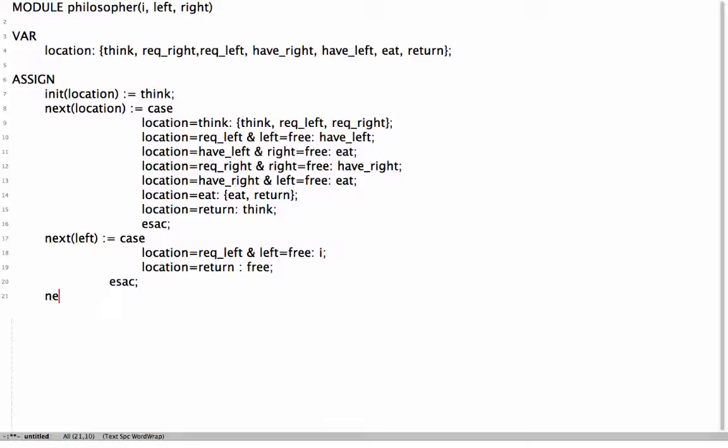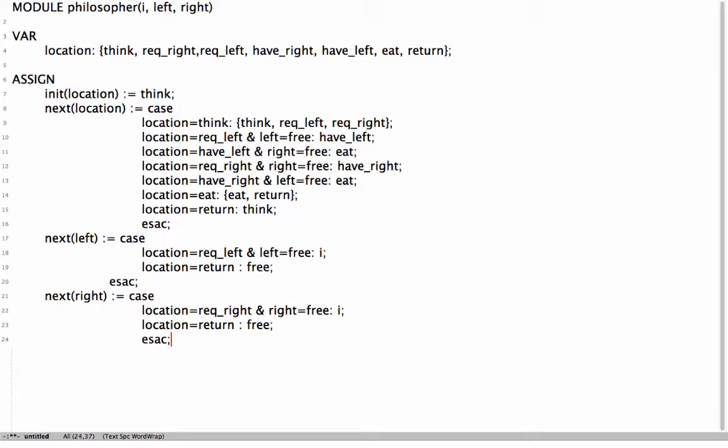Now what about next of right? If location is request right and the right is free, then right should become I. At the same time, if location is return, then the right should become free.